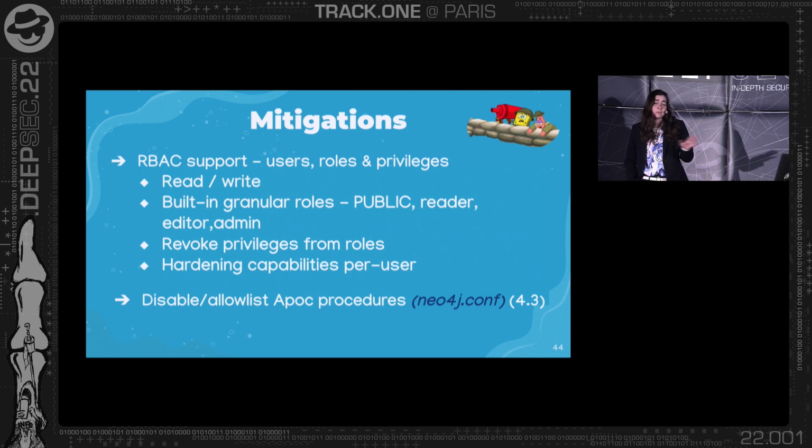You can just remove APOC if you don't use it, or there is, in version 4.3, a way to define an allow list in APOC. It means that you can define in the configuration of Neo4j which procedures you want to allow, and only them. So for example, if you want to allow only import procedures or export, you can define it, and if an attacker tries to perform other procedures, they will be blocked and the injection will be blocked.